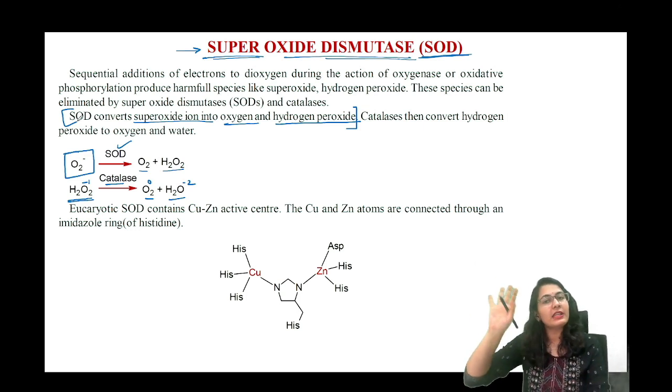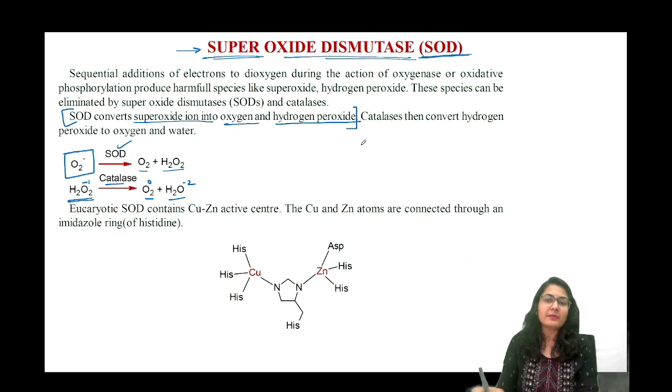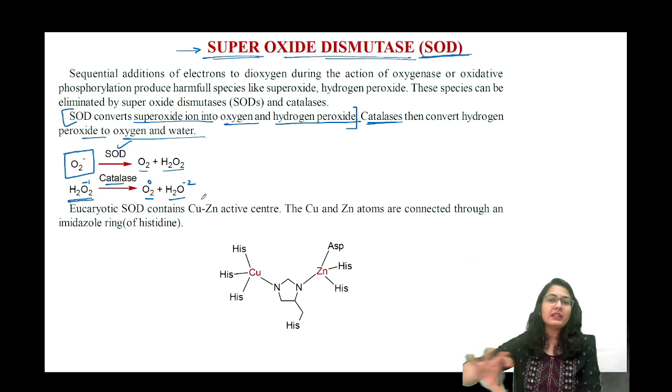Now what happens after this? That is the responsibility of other enzymes. Then the catalase converts the hydrogen peroxide into oxygen and water, hence breaking down the harmful superoxide.